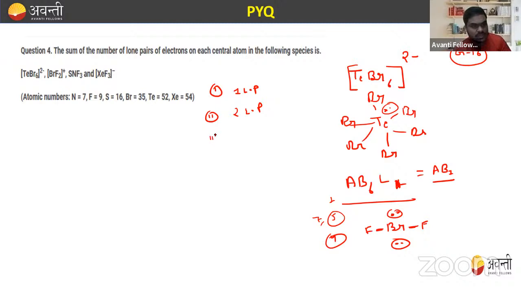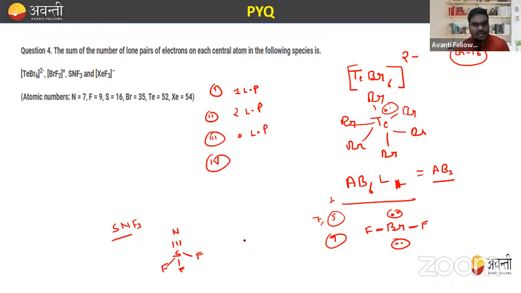Right. Now, the third one is SNF3. What is this? Which one is the central atom in SNF3, beta? Can anyone tell me? Yes, S, because S is less electronegative. So S will form a triple bond with N, and single bonds with the three F. Does it have any lone pair of electrons? No. So it has zero lone pairs.